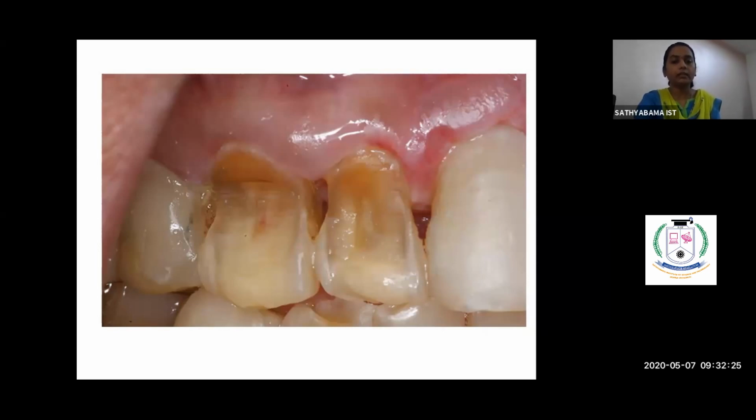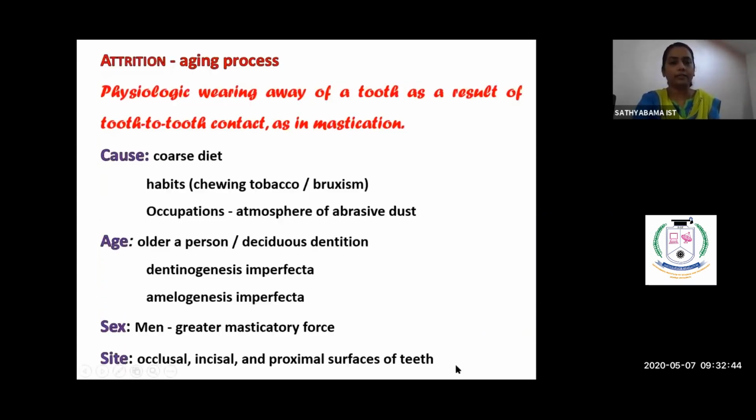The extrinsic acids could be lemon juice, or beverages which contain acids. Whereas the intrinsic acids could be the gastric acid which comes out because of gastroesophageal reflux.